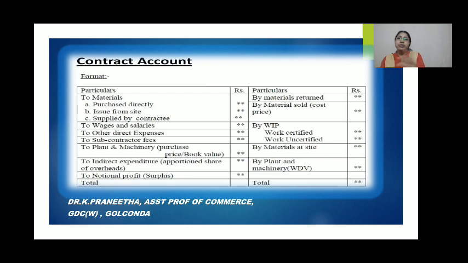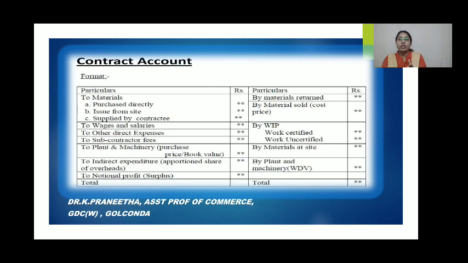Then coming to the credit side, we will be writing by materials returned, then by materials sold at cost price, then by work in progress. In this work in progress, we will be writing two things: work certified and work uncertified.